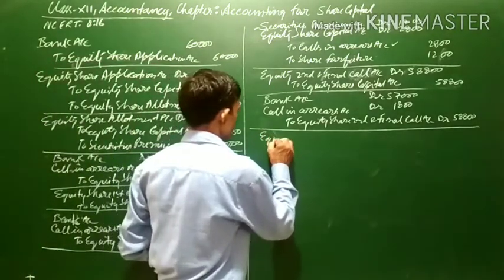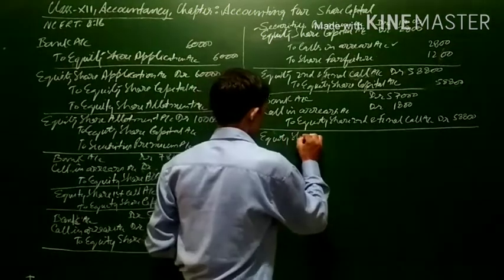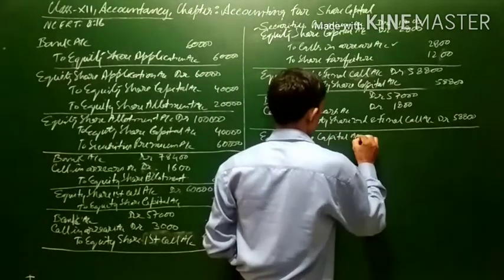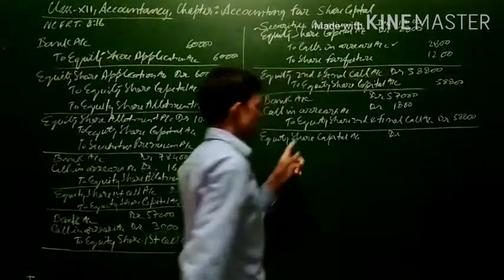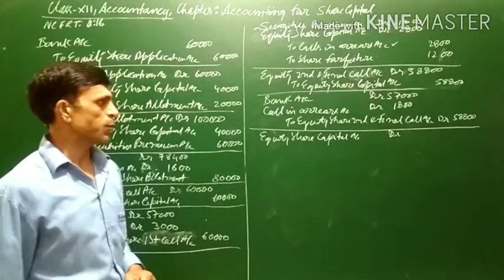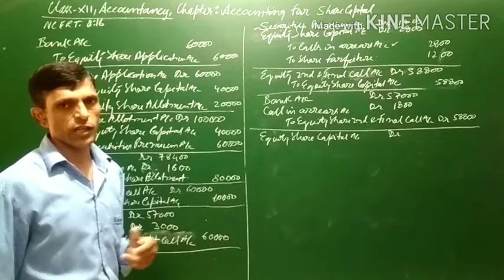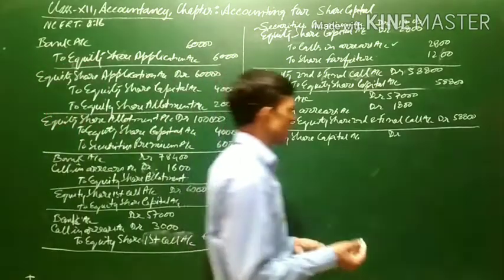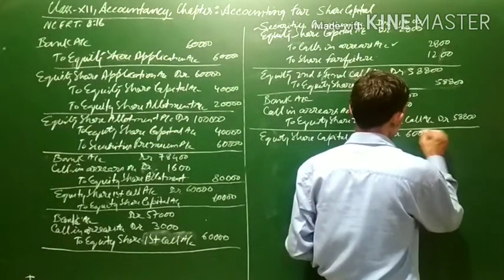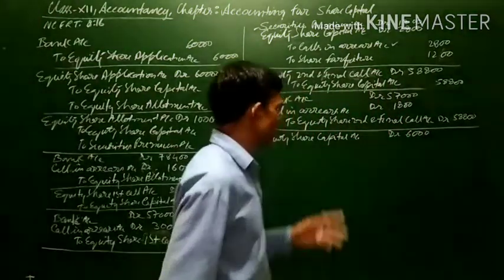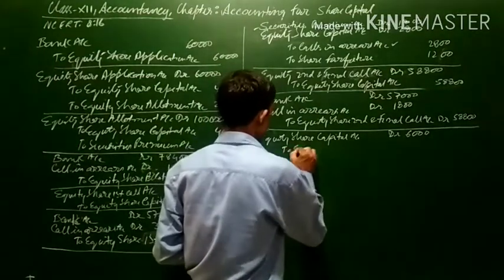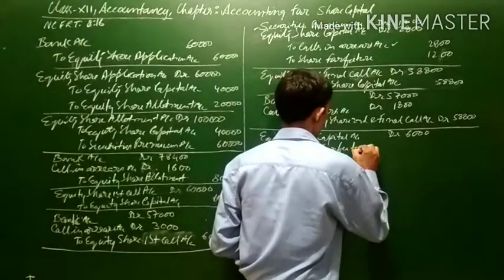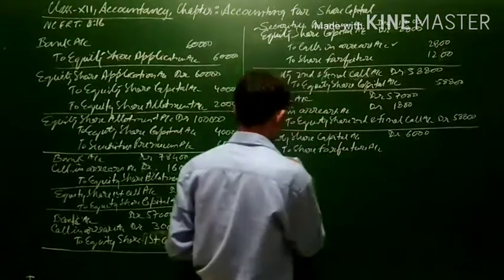That is, first of all equity share capital account will be debited. This will be debited with the number of shares into called up amount. Now, as we know, 600 is the number of shares and the called up amount, the full amount of the shares has been called, that is 10 rupees per share. So it will come to 600 into 10, that is 6,000. It will be debited. Now to share forfeiture account and to calls in arrear.